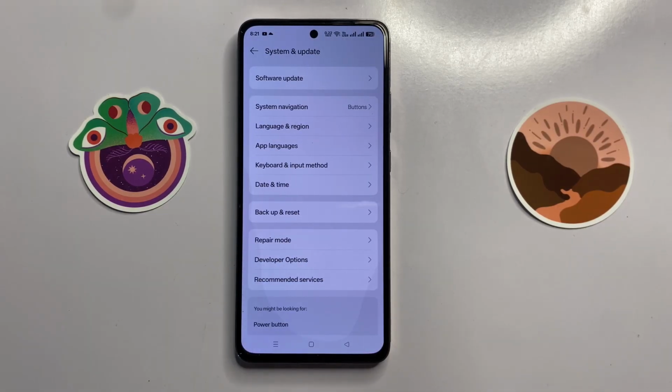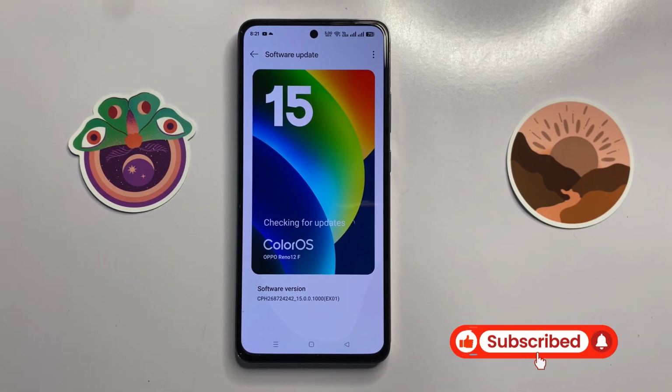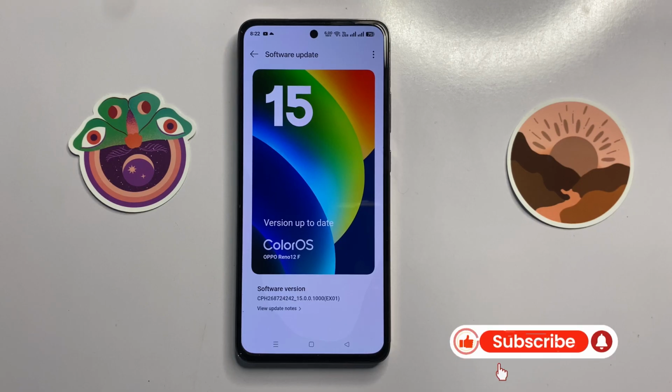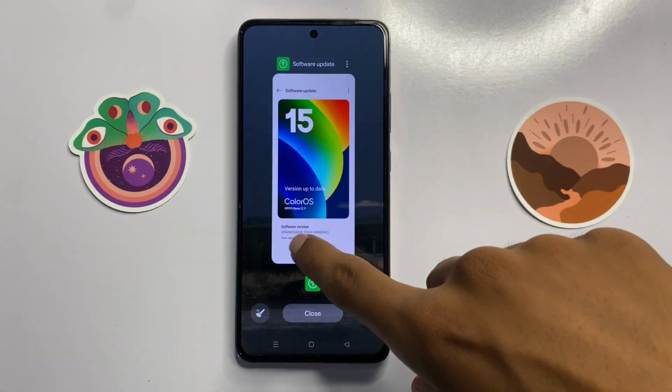system and update. Now click on software update and here you can check whether your latest version will be updated or not. If it doesn't update to the latest version, then update it to the latest version. After updating to the latest version, your problem will be fixed.